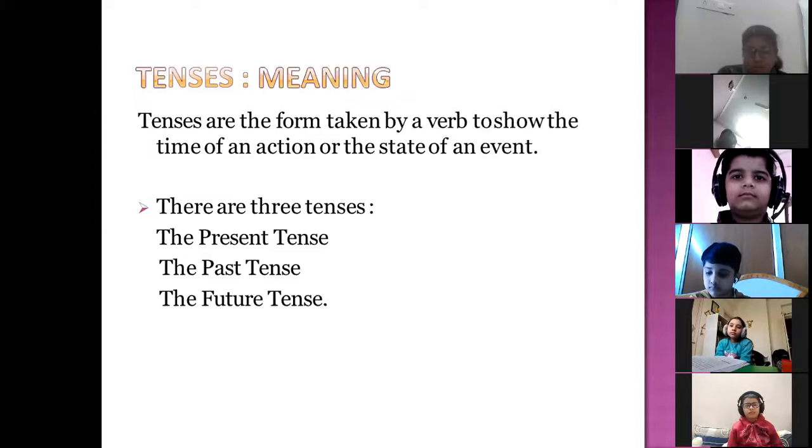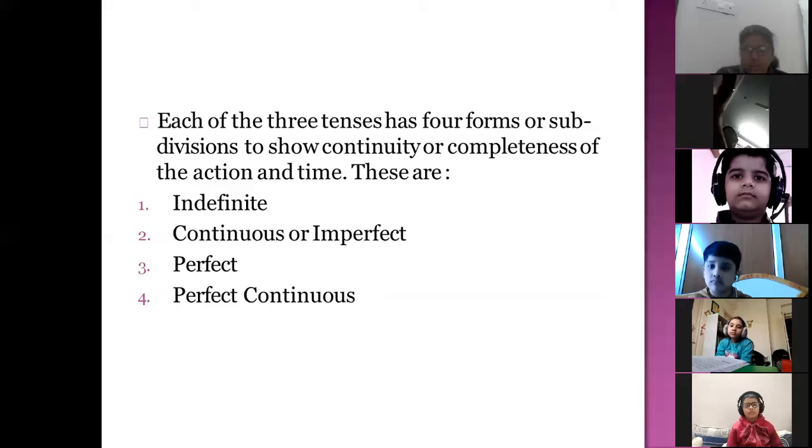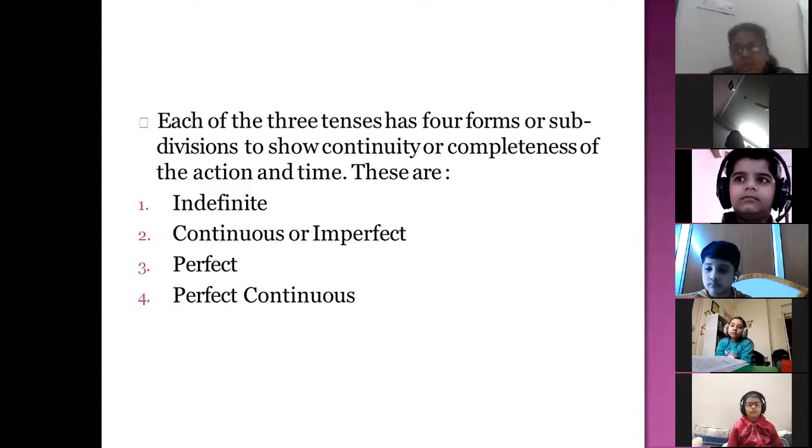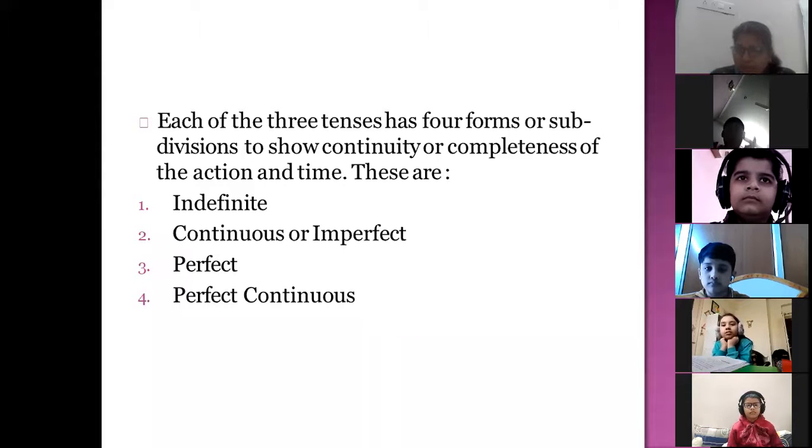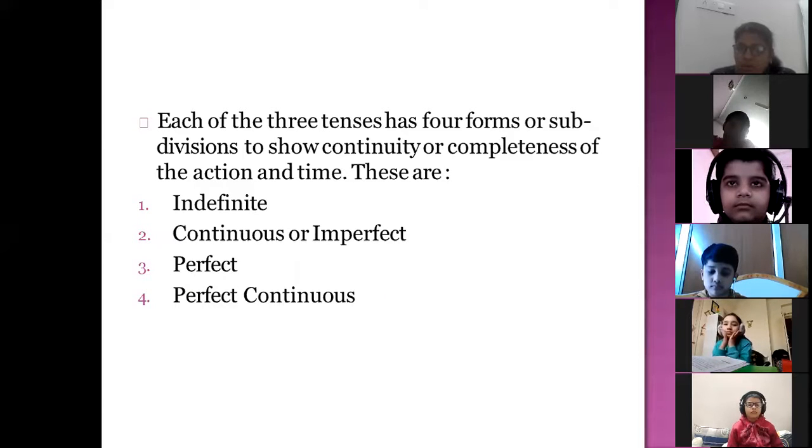Now let's move to the three forms. All the three tenses which I told you: present tense, past tense, and future tense. All three have four forms, or you can say four subdivisions, to show the continuity or completeness of the action and time, at what time the action is done.